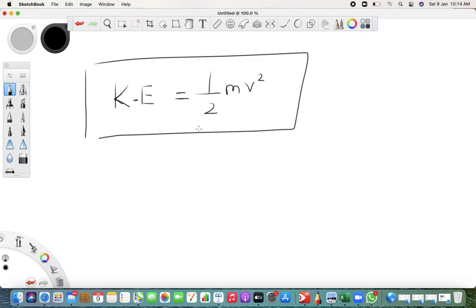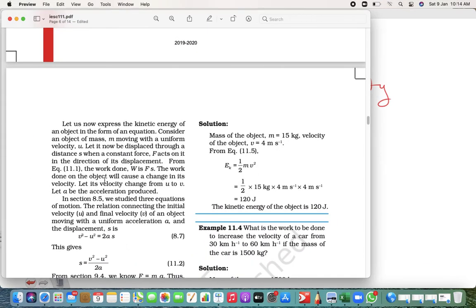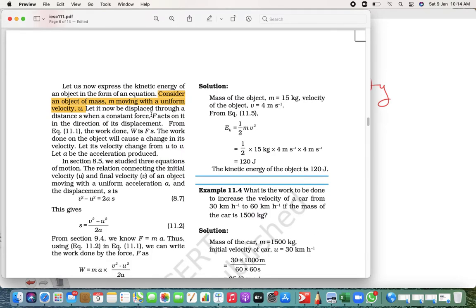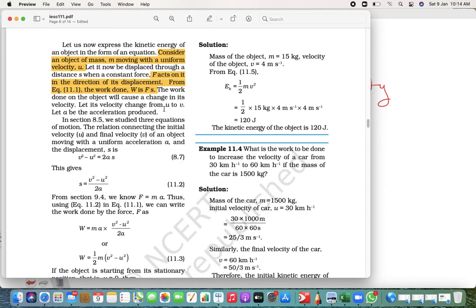So basically kinetic energy depends upon two things: one is mass and the other is velocity. Are you getting what I am trying to say? Let us show you in our textbook. Let us express the kinetic energy in equation form. Consider an object whose initial velocity is u and whose mass is m. Now you apply force on it, so the displacement will be this. According to work done, W is equal to F into S.